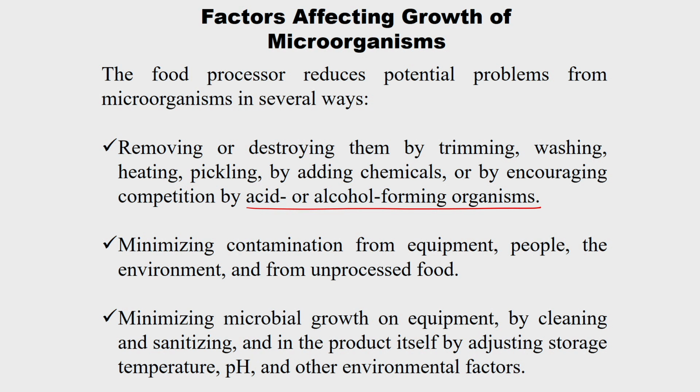That way we can reduce the growth of microorganisms, and sometimes it is done by adding chemicals, or sometimes we play with the pH for competition between the acid and alcohol forming organisms, because we are going to see the favorable pH, temperature and water activity conditions for the growth of microorganisms. So we can control them in such a way that the pH, temperature or water activity is not favorable for the growth of the microorganisms. Some of these pre-treatment methods also can control the growth of microorganisms. Another thing is minimizing contamination from equipment, people and the environment, and from unprocessed food.